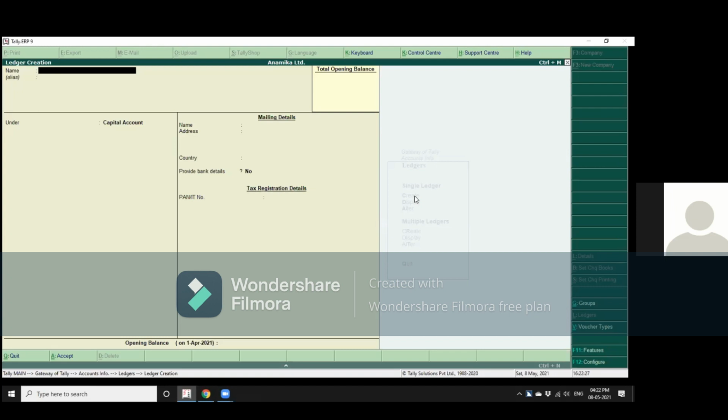Now, create will help you to create a single ledger or a multiple ledger, a new ledger. Display will provide you with a list of the existing ledgers from which you can choose one of the ledgers to see their entire details, or you can alter one of the existing ledgers. So, for example, let us go into create ledger.